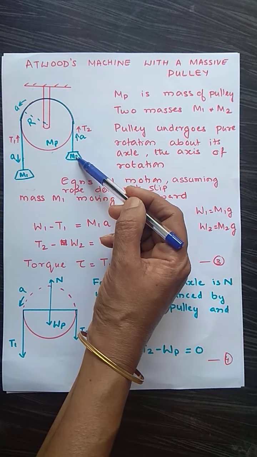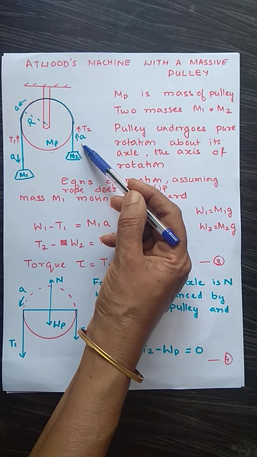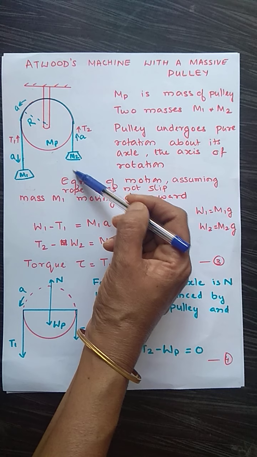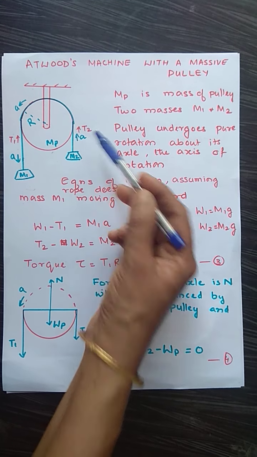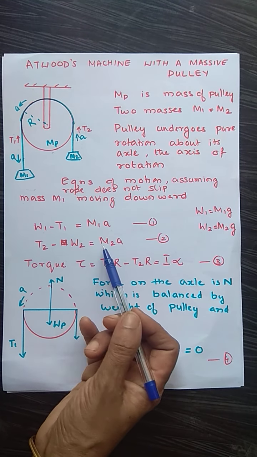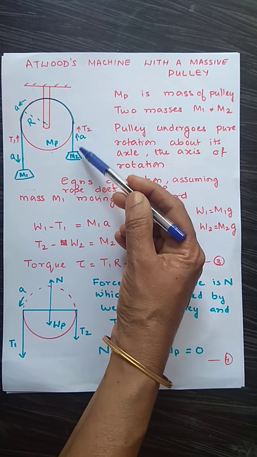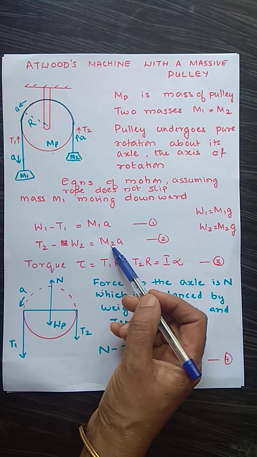Similarly, look at the mass M2. Mass M2 is moving up. W2 is acting downward, T2 is acting upward. So T2 minus W2 will be equal to M2 accelerating in the upward direction. So this is equal to M2A.